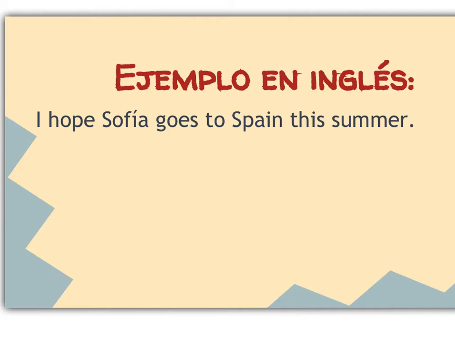So again, this is subjunctive with will or wish. I hope Sophia goes to Spain this summer. So here I have my will or wish word, I hope, and then I have my two subjects, I and Sofía.